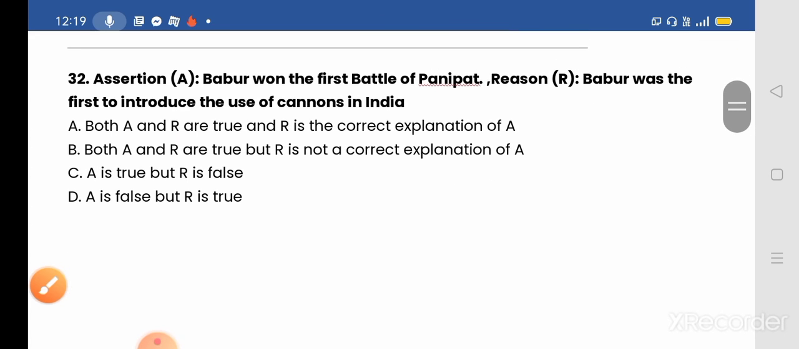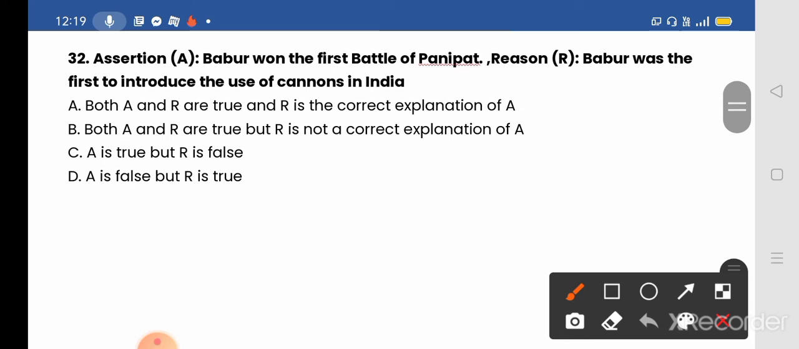Question number 32. Assertion given: Babur won the first battle of Panipat, and reason given: Babur was the first to introduce the use of cannons in India. Now the options given: A, both A and R are true, and R is the correct explanation of A. B, both A and R are true, but R is not a correct explanation of A. C, A is true but R is false, and D, A is false but R is true.